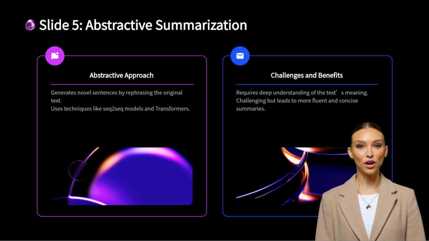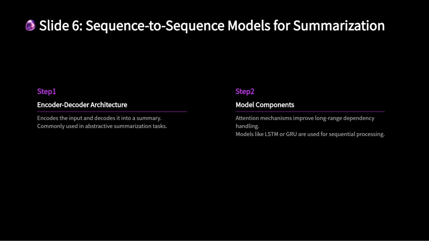Abstractive summarization often results in fluent, concise summaries, but it is more challenging to implement and evaluate compared to extractive summarization. One of the most influential methods in abstractive summarization is the sequence-to-sequence, Seq2Seq, model, which uses an encoder-decoder architecture.